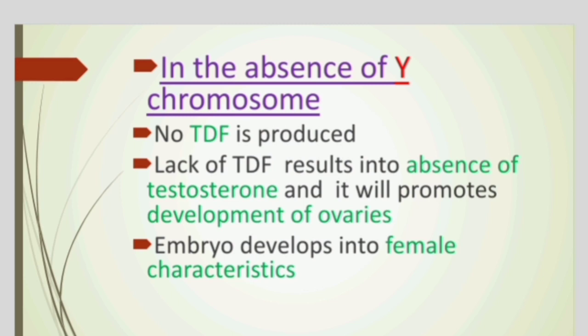Why? Because there is the absence of inducing factor for the synthesizing of testosterone, so that instead of developing the testes, here there is the development of ovaries. So we know ovary is the female reproductive structure, right? So at last the embryo will develop into the female characteristic feature. So this is what is going to take place in the absence of Y chromosome.